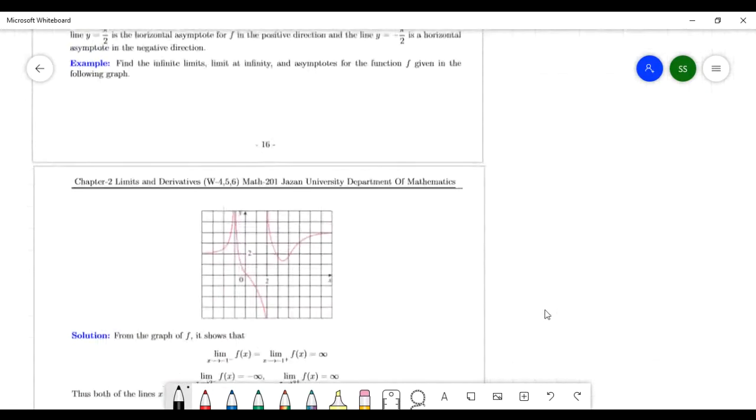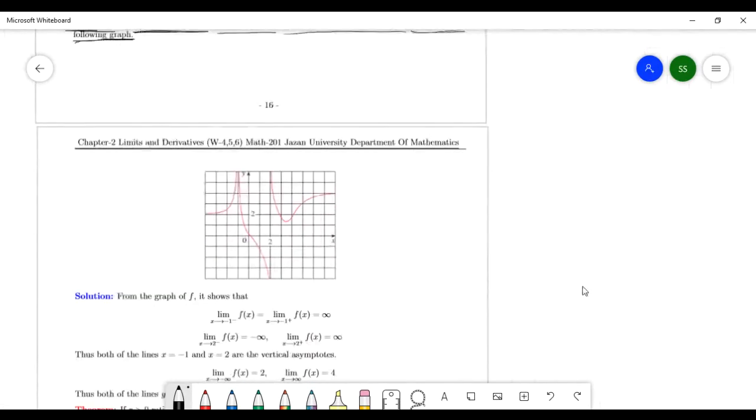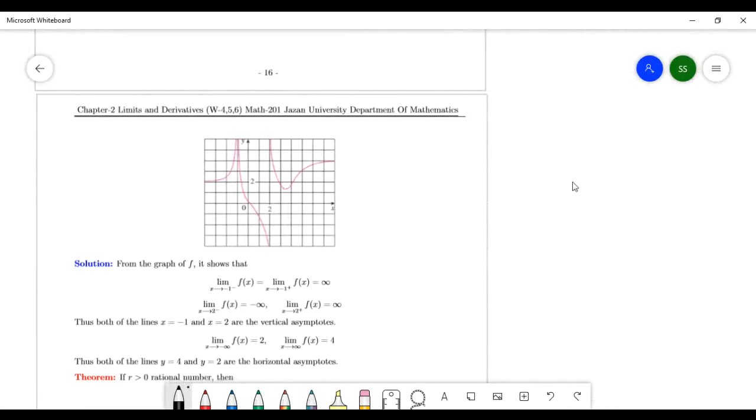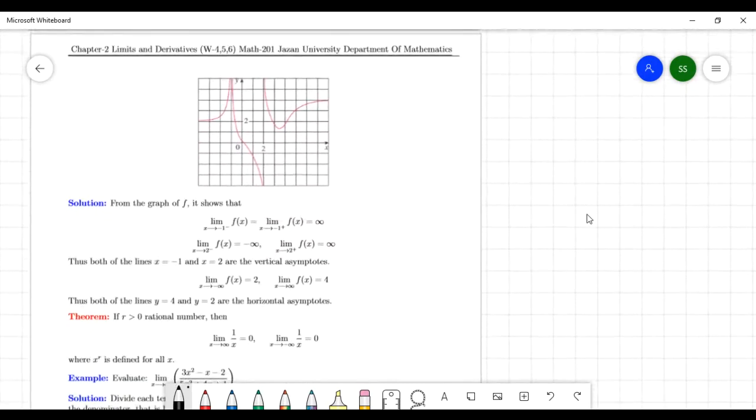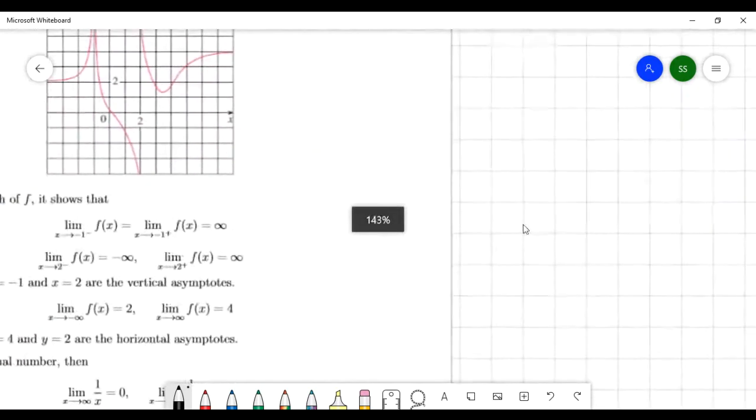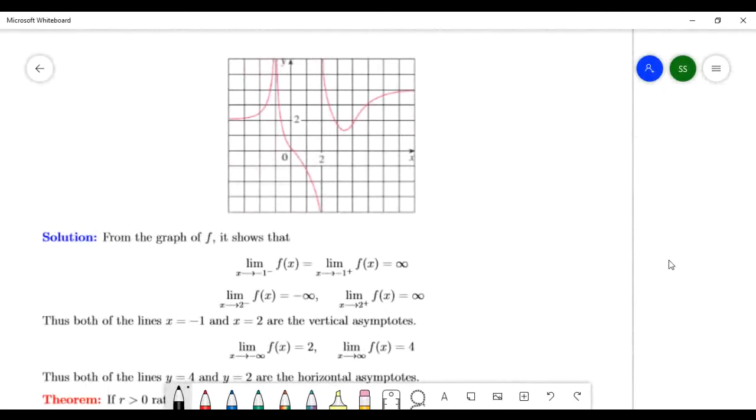Now see this example. Find the infinite limit at infinity and the asymptote for the function f given in the following graph. See this graph.